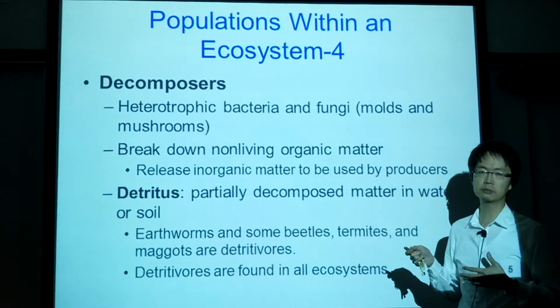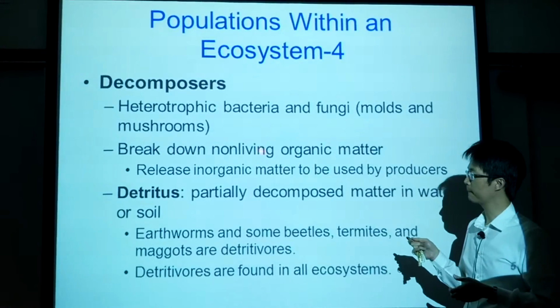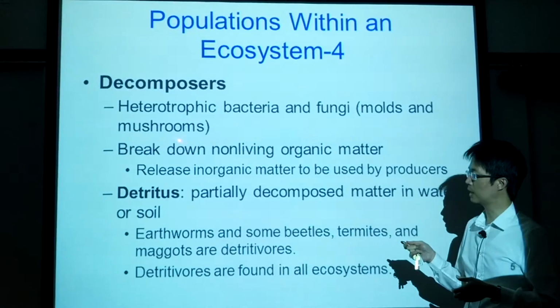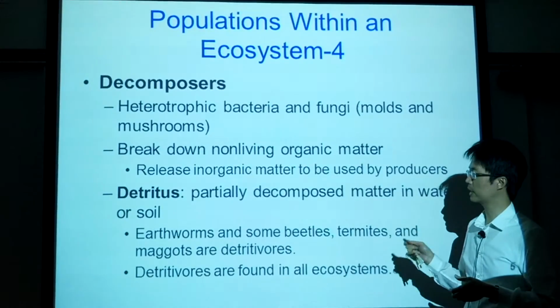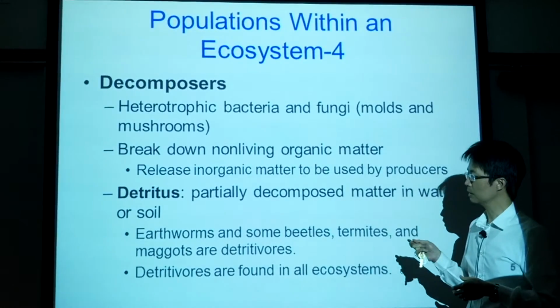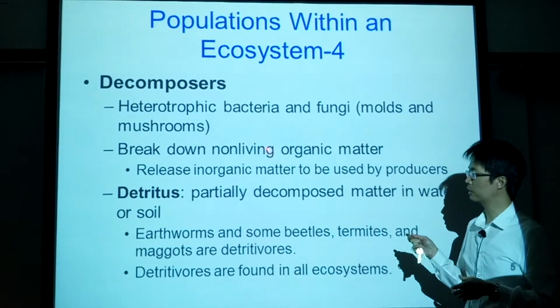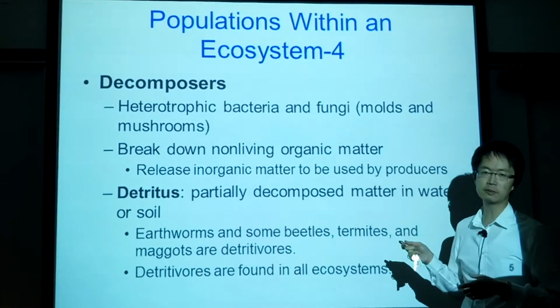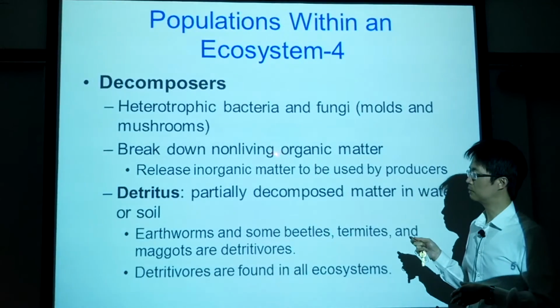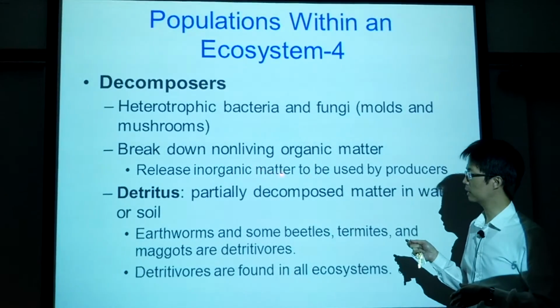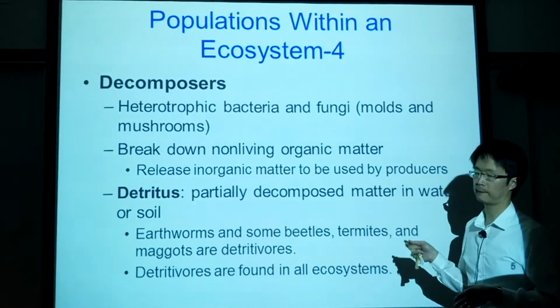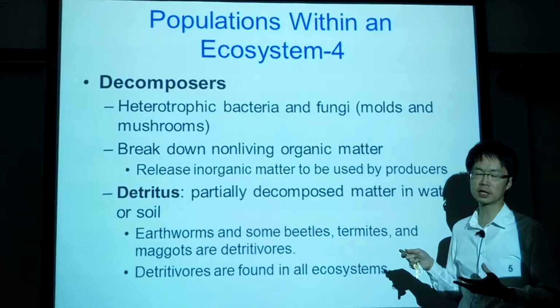Why do we call them the heterotroph? Because they break down or feed on non-living organic matter, for example, dead body. Then they release the inorganic matter back to the producer, so that the producer can use that as a nutrient.